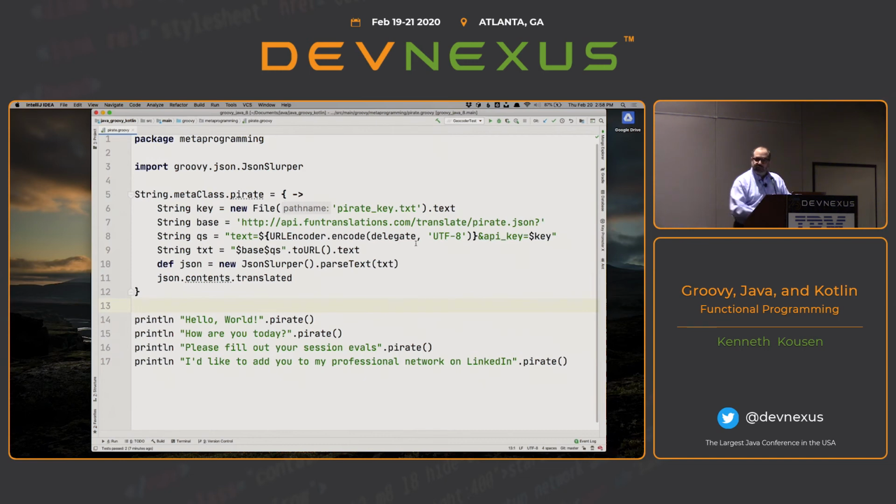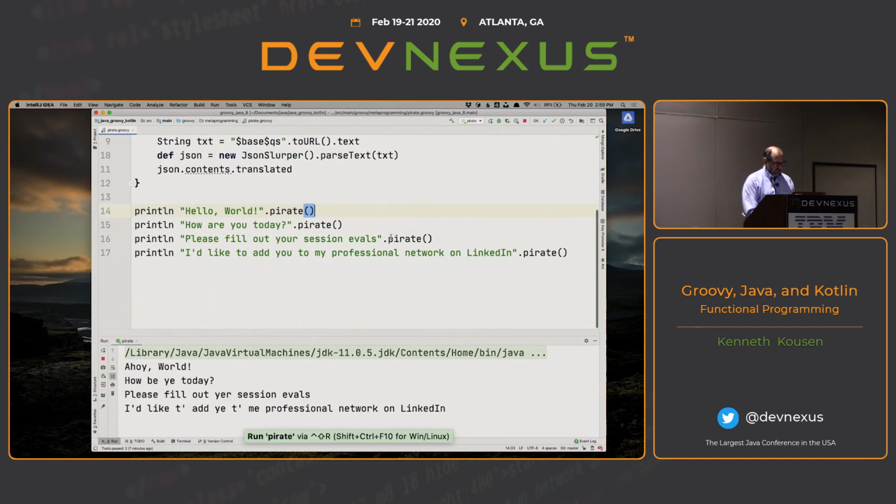Again, I want to supply a URL in code and then provide the key. And then when I build up the URL, I convert it to a URL, and then that'll invoke the getText method to download what is JSON data. I use my JsonSlurper to parse it, and then this is walking the tree. So here are my examples. I'm going to do hello world, how are you today? Please fill out your session evals. And of course, I'd like to add you to my professional network on LinkedIn. And these are the results I get out of there.